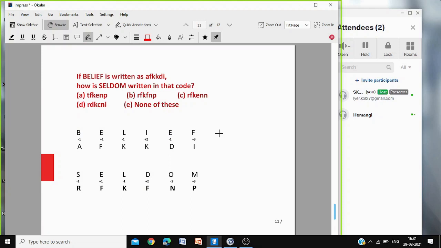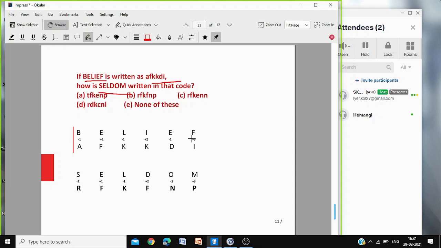Now, if belief is written like this, then how is seldom written in that code? Belief has been written like this code. How is seldom written? Write this one in the code. See that it is alternately -1 and +1. B -1 is A, E +1 is F. B -1, then +2. -1 +1, -1 +2, -1 +3. -1 is always -1. +1 +2 +3.